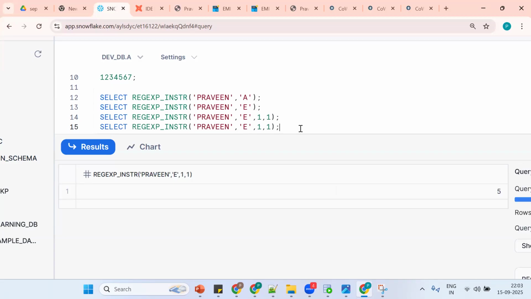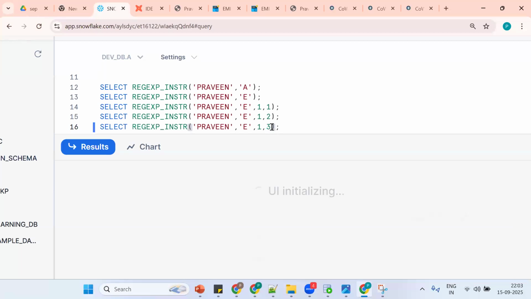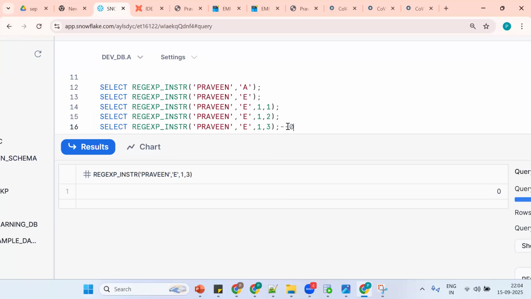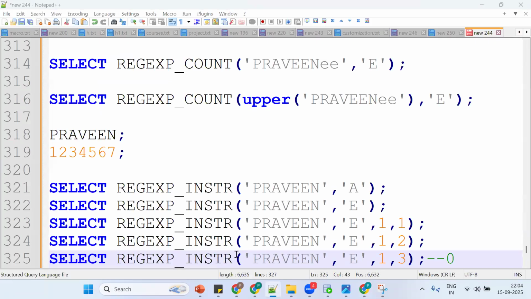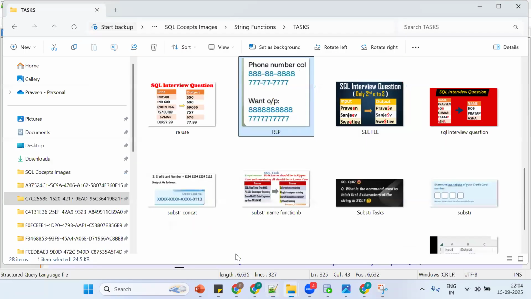So see, now I want to get 1, 2. What is 1, 2? If you use the second occurrence, okay, second occurrence. Same thing. Is there any third occurrence? No, it gives 0. So regexp in string, if you want to find the position, we should go for the regexp in string concept. If I want to find the count, go for regexp count.